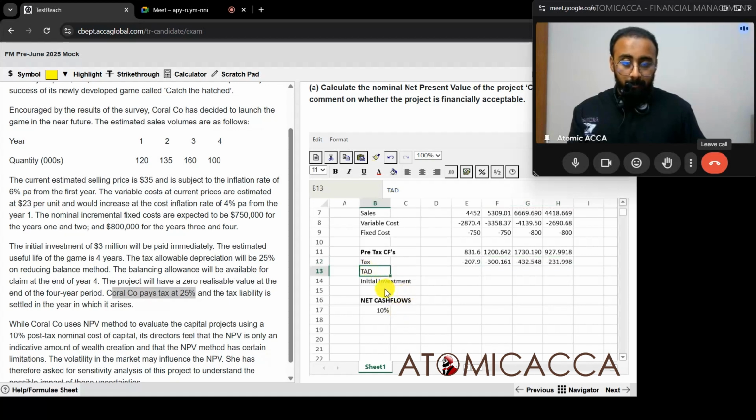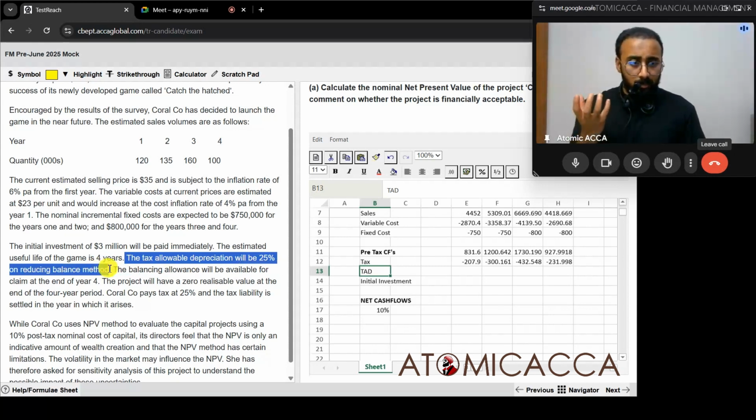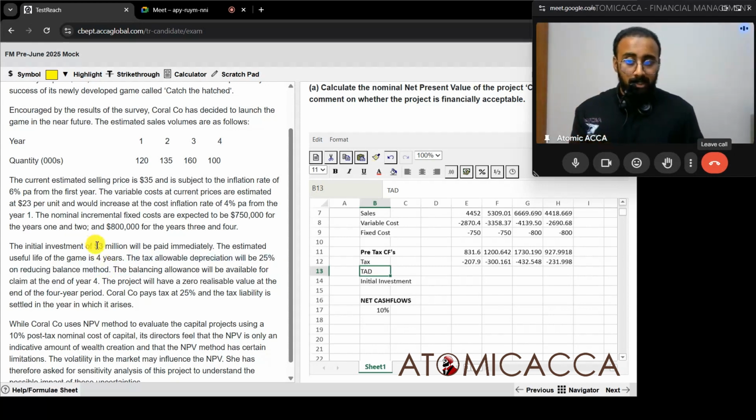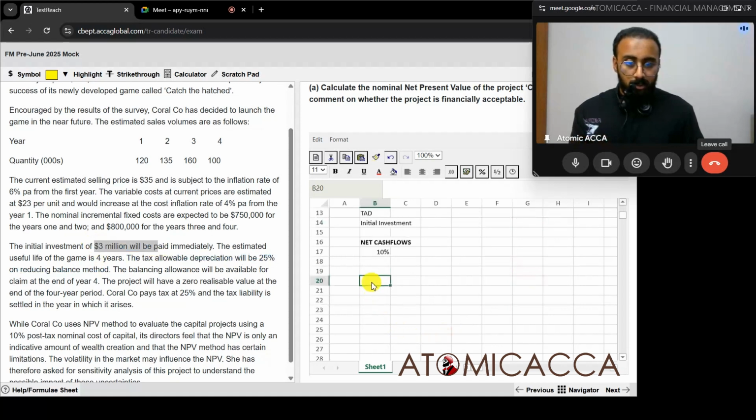We need TAD. What is TAD? TAD is allowable at 25% reducing balance method. Generally, TAD will be available on the initial investment. So let's just use the bottom over here for TAD calculation. What is the general format? We have 3000, and it's going to decrease by 25% every year. So this into 25% is this one.